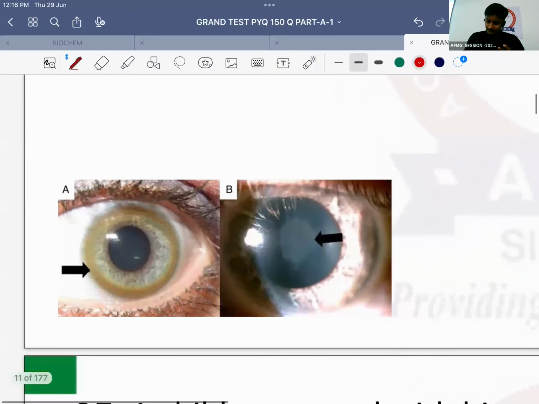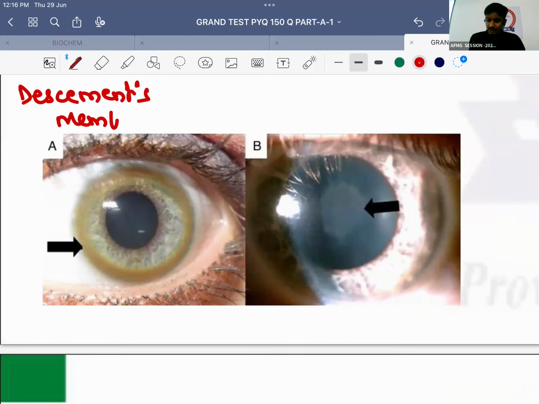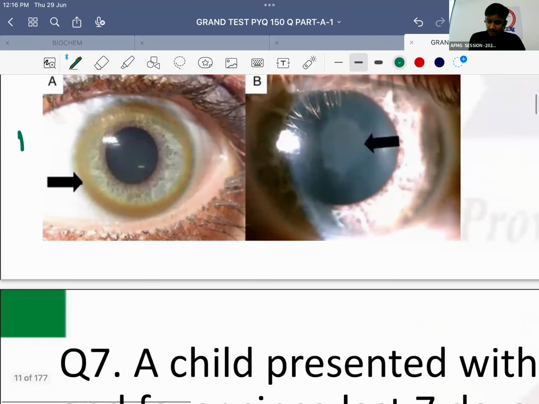First is Descemet's membrane. Okay, I heard basement. So one is the Descemet's membrane of the cornea. And when it deposits in the Descemet's membrane of the cornea, it leads to formation of which ring? KF ring. KF ring is also known as Kayser-Fleischer ring.